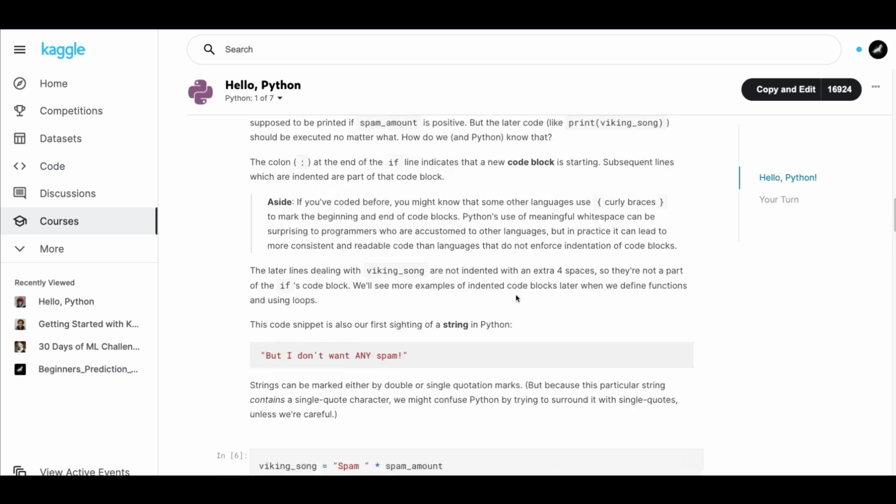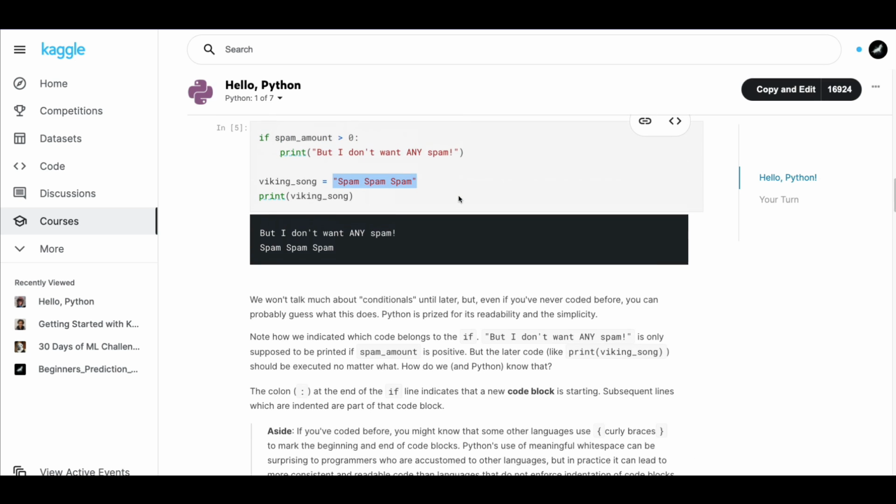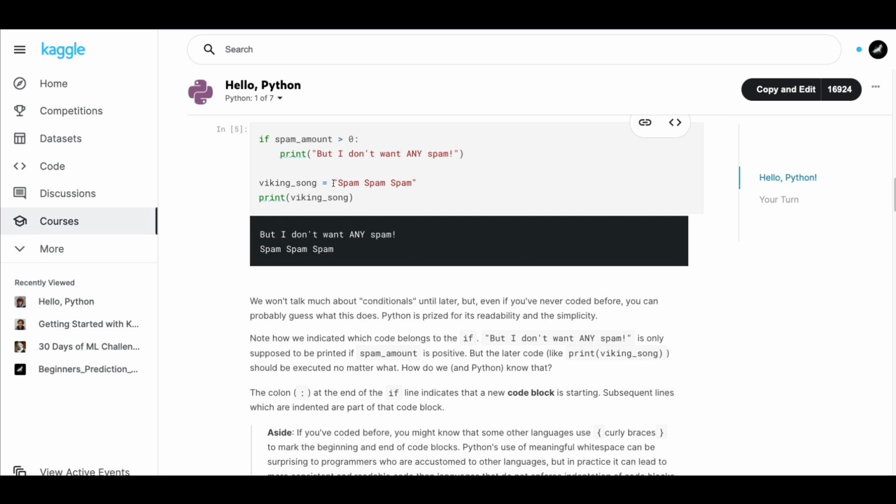And also one more important thing is, how do we define a string? A string is defined with a single quote or double quote. There is no rule that you should use one of them, but if you want to use a double quote, use a double quote. If you want to use a single quote, you have to use a single quote on both sides, both opening and closing.